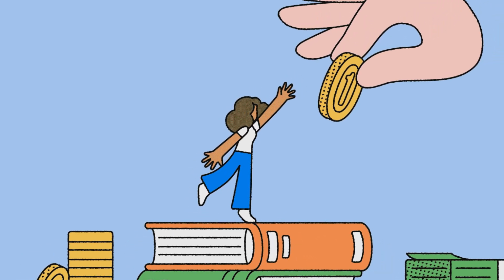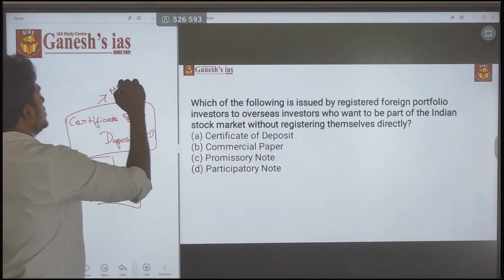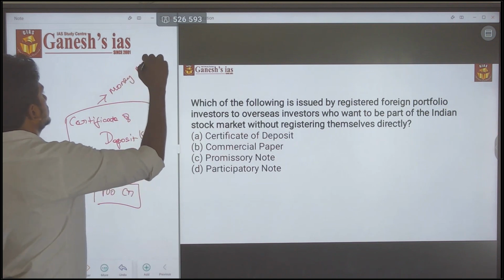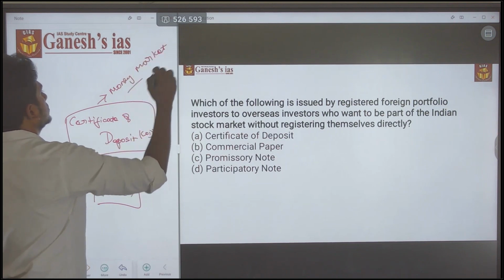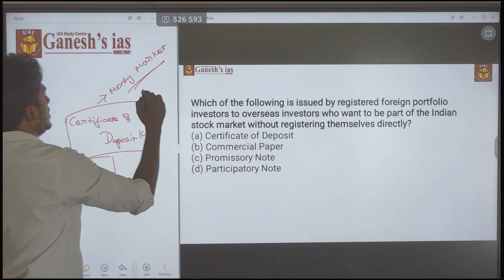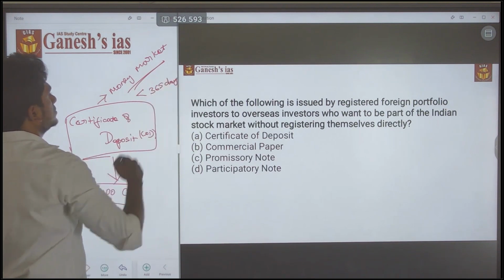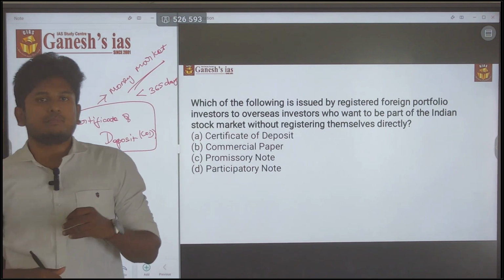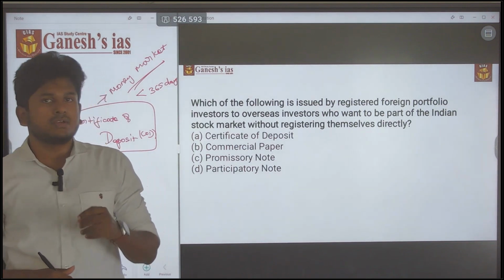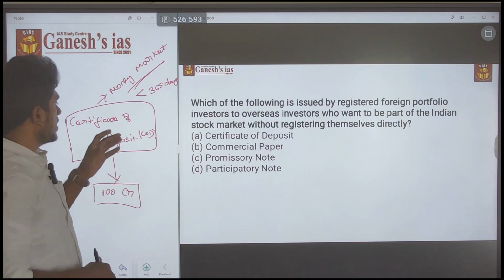Please note that it is a money market instrument, and its time period is less than 365 days. These are the things you mainly have to know. So the first thing is the certificate of deposit.